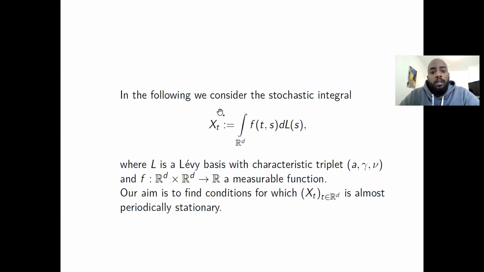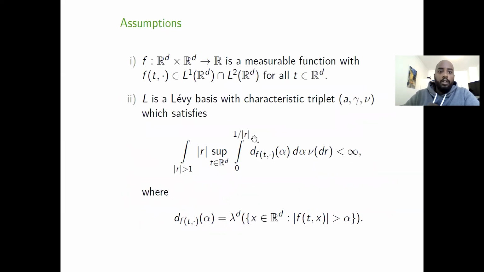All right. So now we consider the stochastic integral. F is a measurable function. L is a Lévy basis as stated before. And now our aim is to find conditions for which this is almost periodically stationary. The first two assumptions are that F is in L1 and L2, so F(t, ·), the second component, is in L1 and L2 for all t and R^d.